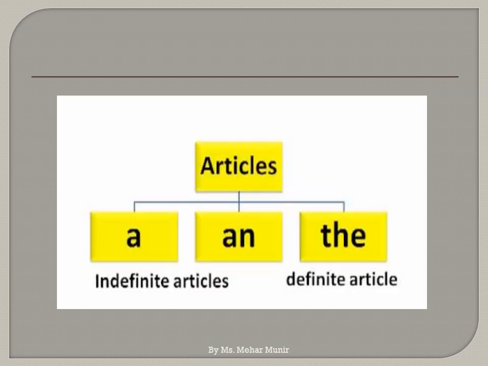This chart shows that a and an are categorized as indefinite articles, and the third one, the, is the definite article. When I say definite article, it's understood that I am talking about the, and when I talk about indefinite articles, it is understood that I am talking about both a and an.